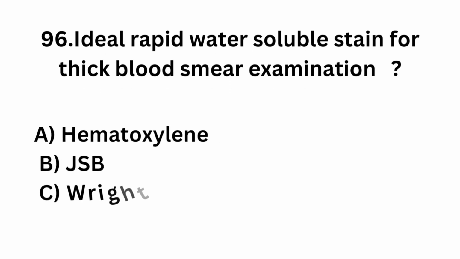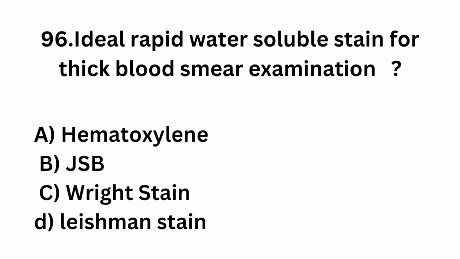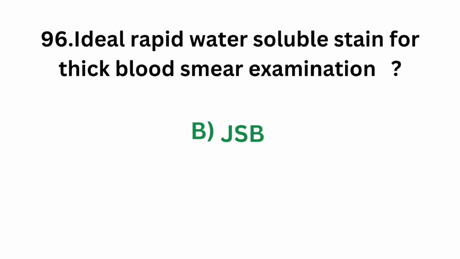Question number 96. Ideal rapid water soluble stain for thick blood smear examination. Option A, hematoxylin. Option B, JSB. Option C, Wright stain. Option D, Leishman stain. The correct answer is option B, JSB. JSB is the ideal rapid water soluble stain for thick blood smear examination.